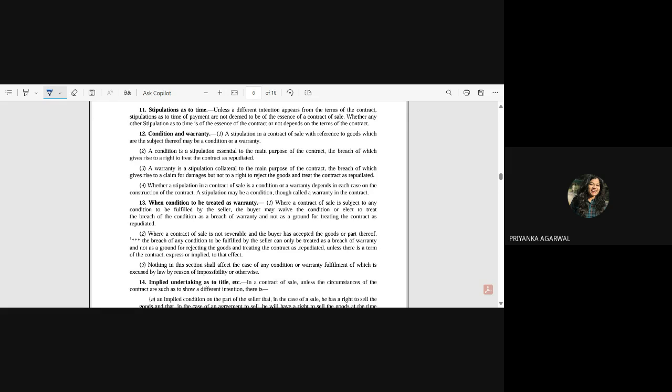What this section is saying is that sometimes what might seem as a condition, you may in the term mention as a warranty, right? So it depends upon how you are framing the contract. Can anybody think of an example?